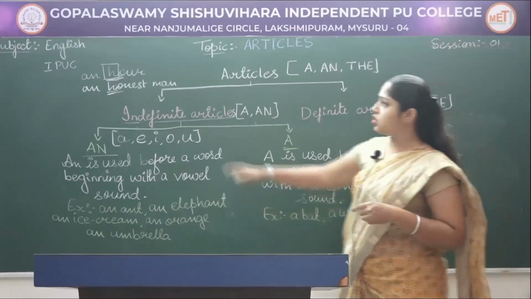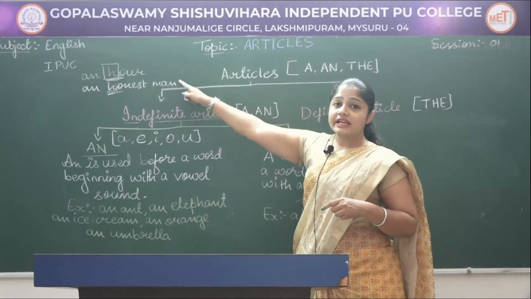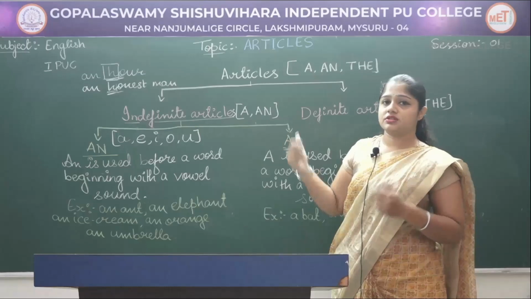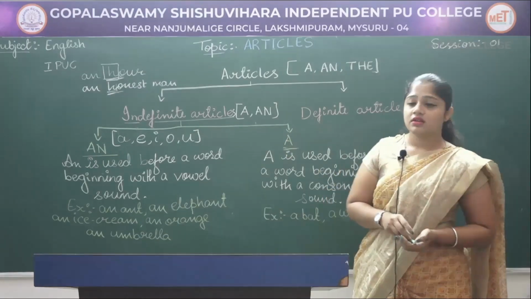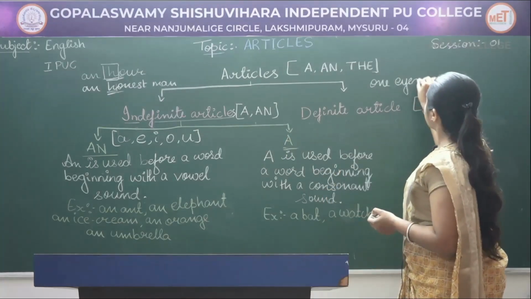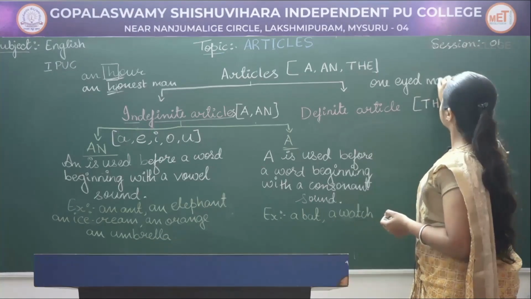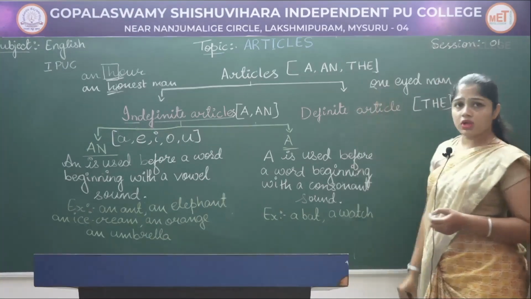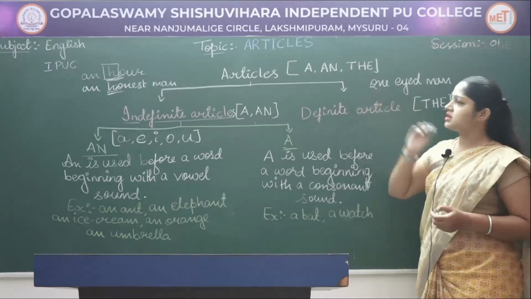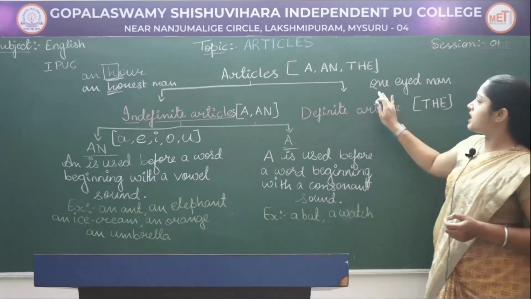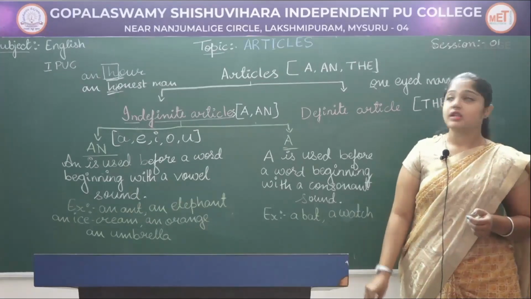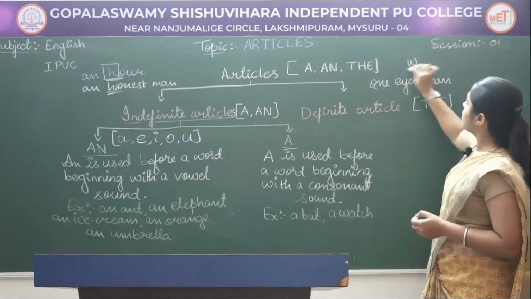Just as we have exceptions for silent letters, we also have some exceptions here. Okay, that is a one-eyed man. Yes, this starts with a vowel, right? O is a vowel, but we pronounce it as wa, one-eyed man. That is a W sound, okay?